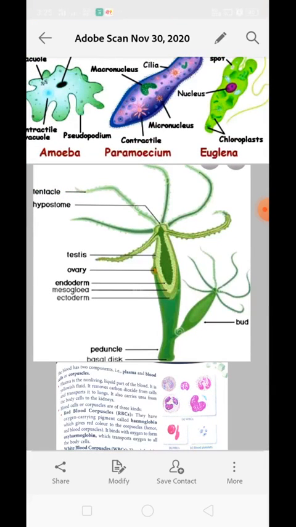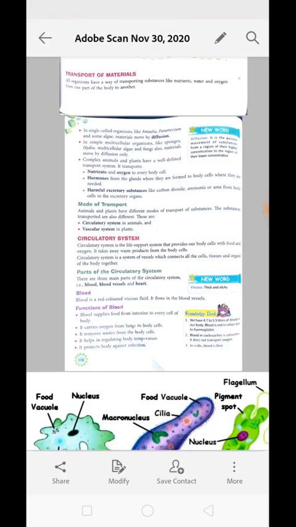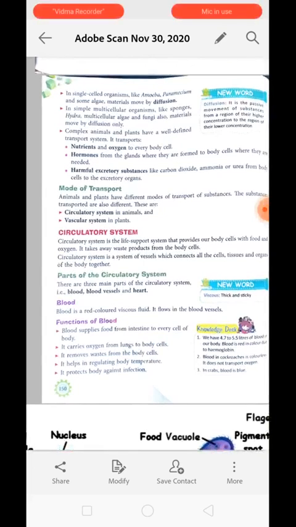Next, complex animals and plants have a well-defined transport system. It transports nutrients and oxygen to every body cell, and hormones from the gland where they are formed to the body cells where they are needed. Next are harmful excretory substances like carbon dioxide, ammonia, urea, from the body cells to the excretory organ where they can be excreted out. These all things need to be transported in animals, and to transport these we need a transport system. Clear?